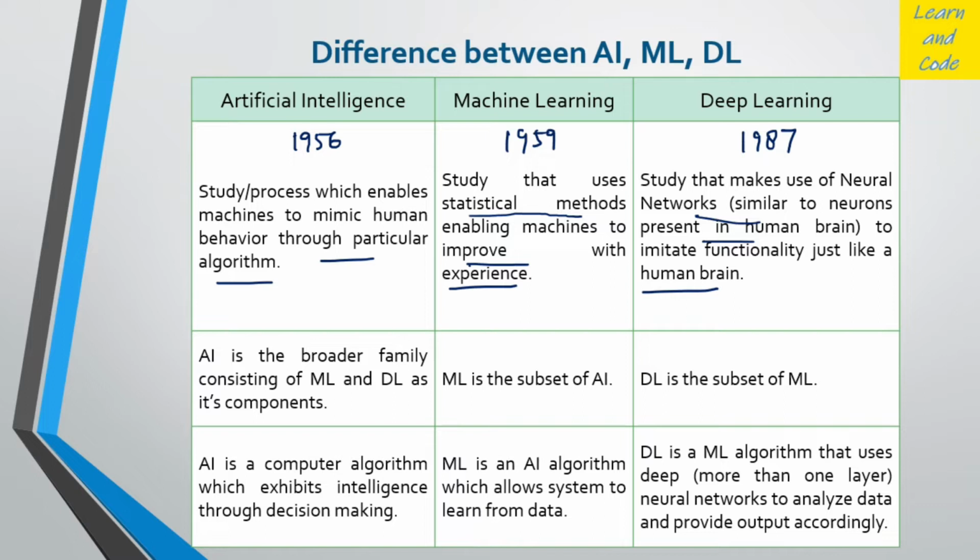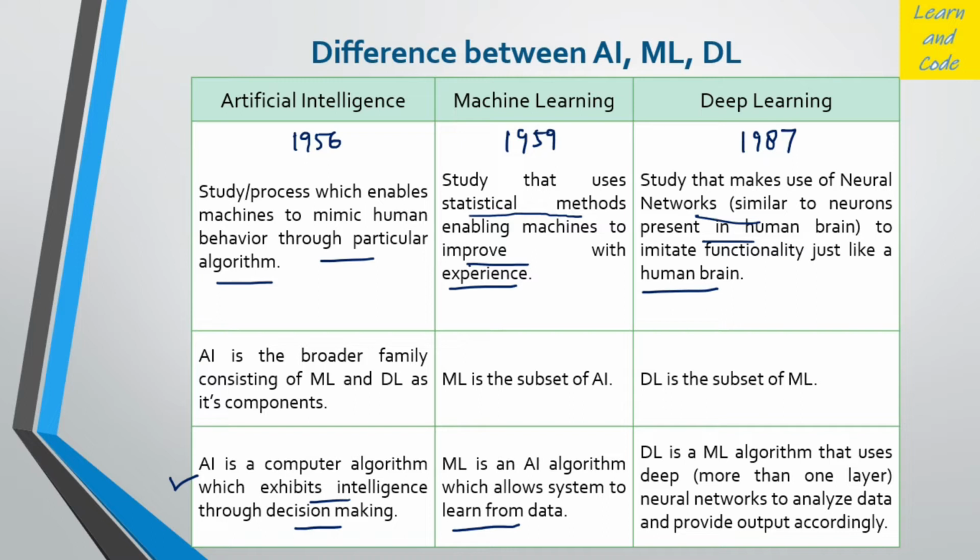AI is a superset, as we are already aware. ML is the subset of AI, DL is the subset of ML. AI algorithms are computer algorithms that exhibit intelligence through decision making. Through these algorithms, our machine would be able to take decisions. Here we are not yet concerned about performance. We are not putting any performance measure till now. But in machine learning we are putting the performance measure also. We are using statistical techniques that learn from the data.